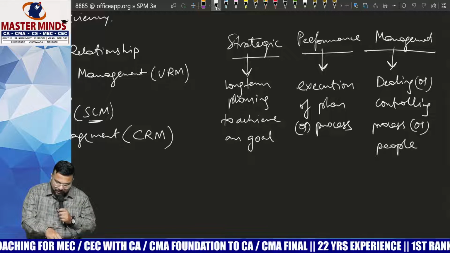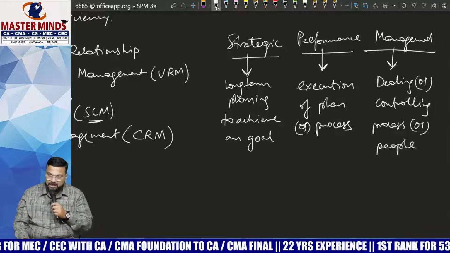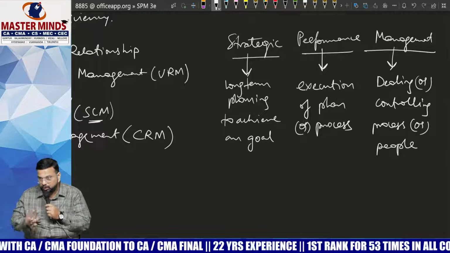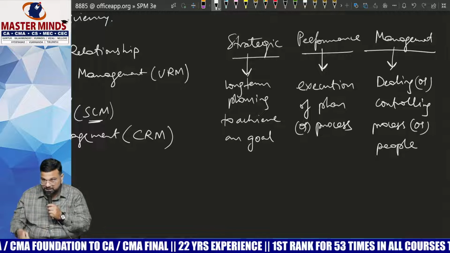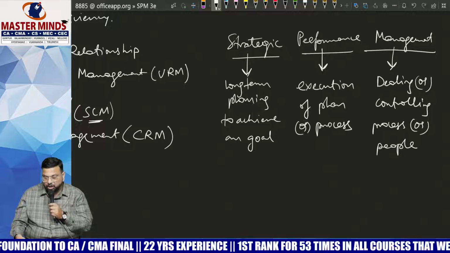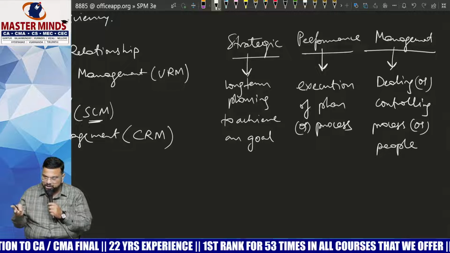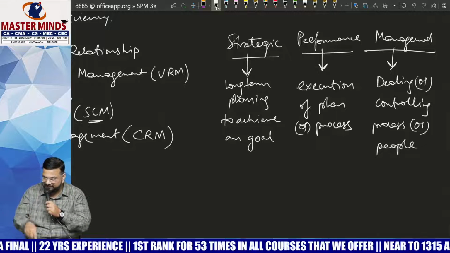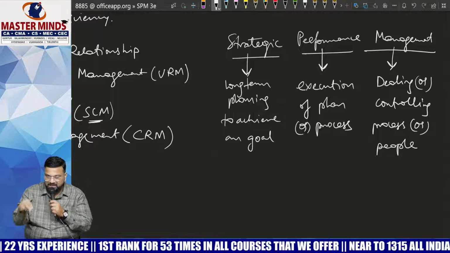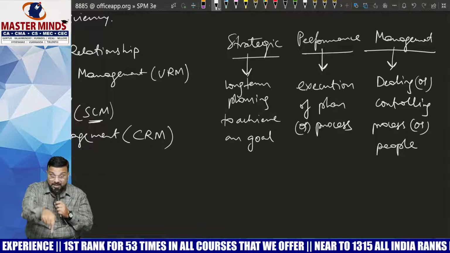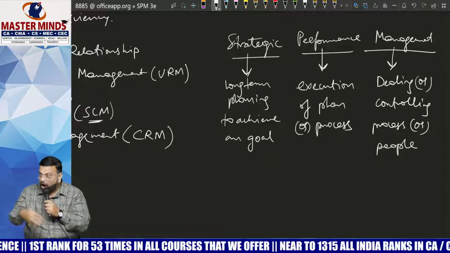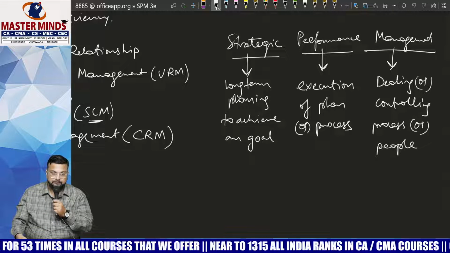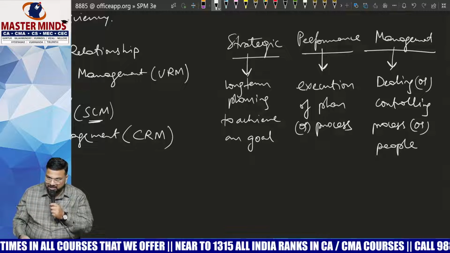So in the first chapter, we will learn all the basic things that we come across when it comes to strategic performance management. What do you mean by performance? What do you mean by productivity? What do you mean by efficiency? When we talk about performance, not only internal factors but also external factors will affect the performance of the organization. What are external factors? Is supplier an internal factor or external factor? Is customer an internal factor or external factor? Is employee an internal factor or external factor? All these factors will affect the organization. So all those basic points are covered in the chapter.